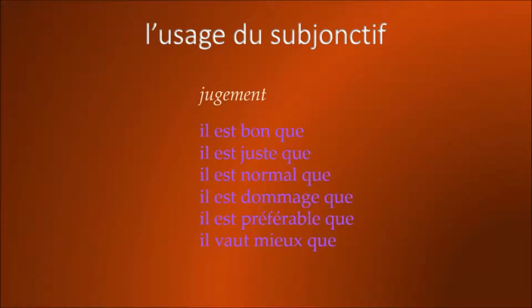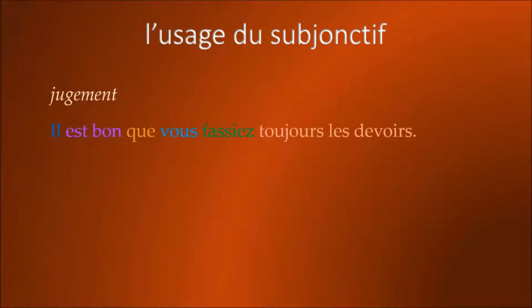Some examples of verbs of judgment are il est bon que, il est juste que, il est normal que, il est dommage que, il est préférable que, il vaut mieux que. And so, for example, il est bon que vous fassiez toujours les devoirs. It is good that you always do the homework. Il est juste que les criminels aillent en prison. It is just that criminals go to prison.